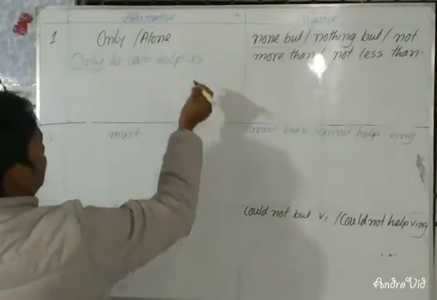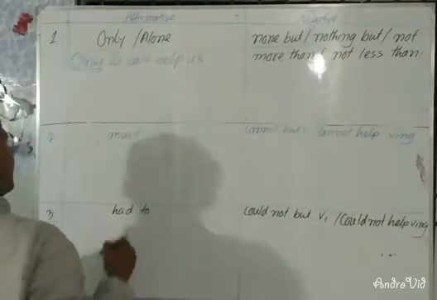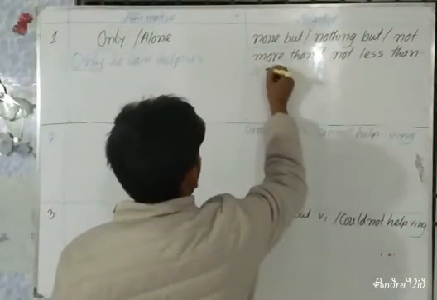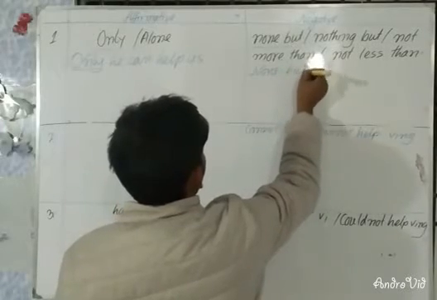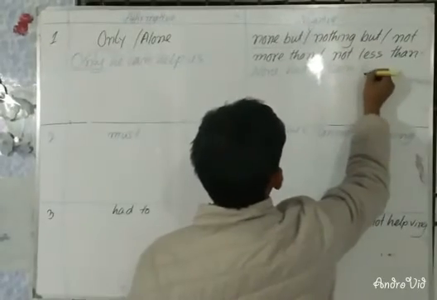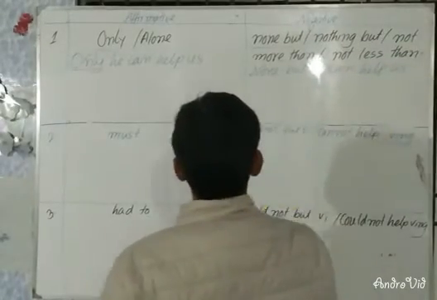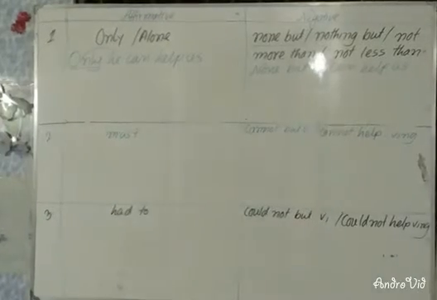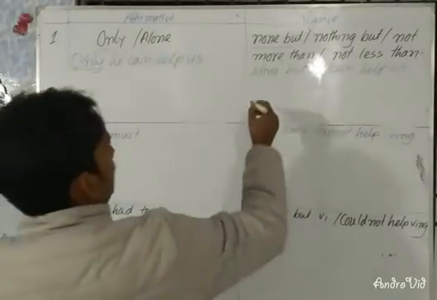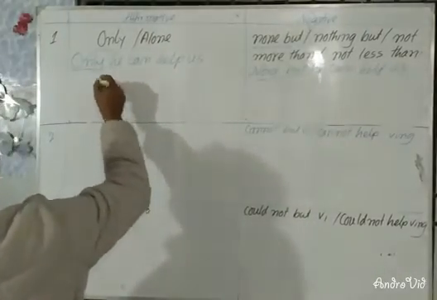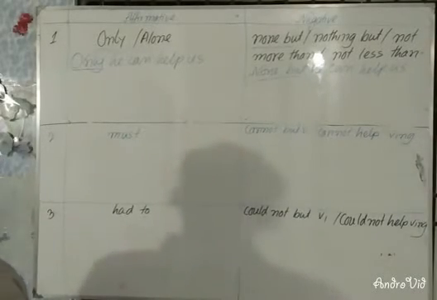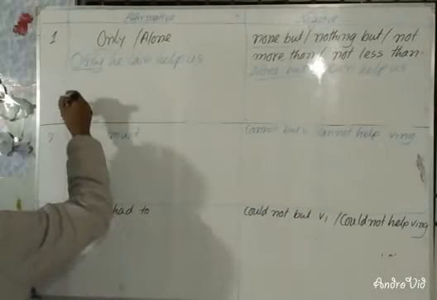Only he can help us. Here you can see that only indicates the person he, so you will have to use none but. None but he can help us. You can see here that I have used none but instead of only, as only indicates he, a person. I'm going to give you another example.